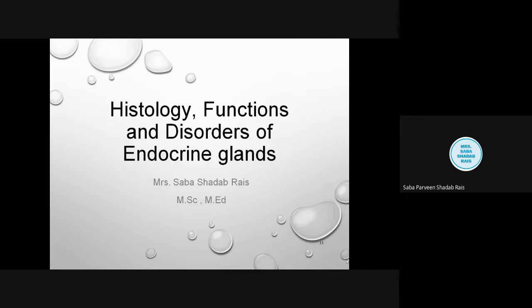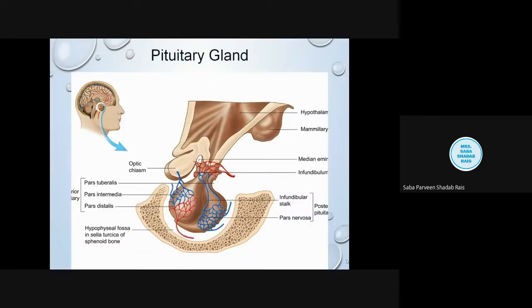Not a single lecture, actually; we will have a series of lectures, because this is the main topic of this particular unit. In that we will be talking about all the glands, but see, all the glands are under the control of the pituitary gland. That's why this particular gland is called the master gland. So first we will discuss the master gland.